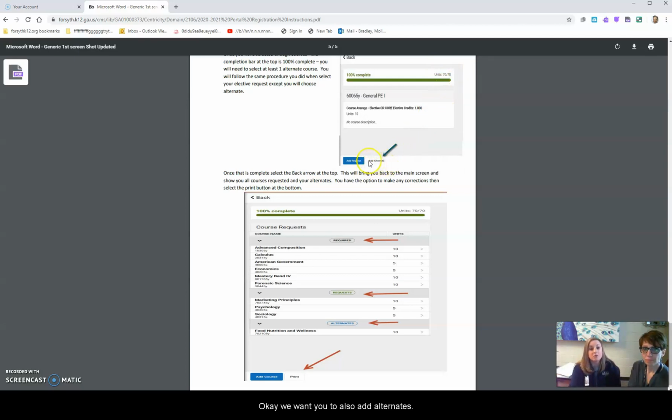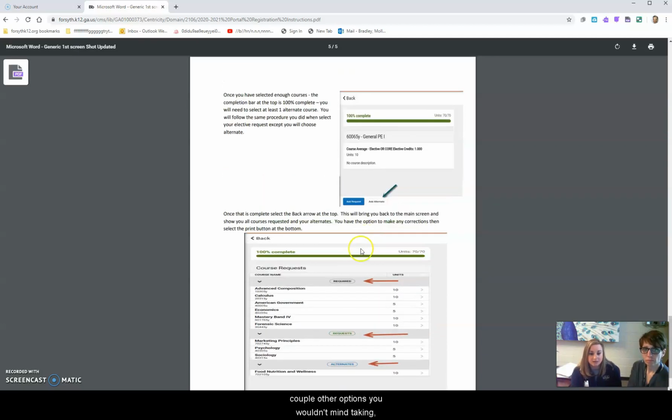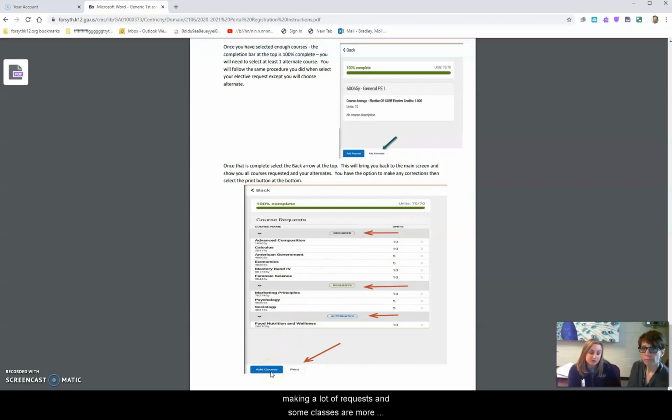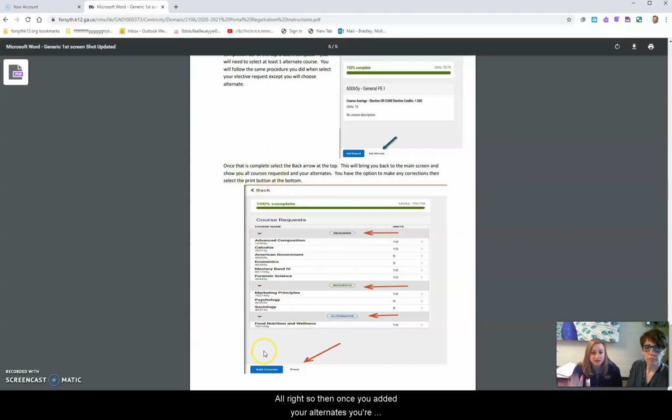We want you to also add alternates. Click on that add alternate button and then choose a couple of other options that you wouldn't mind taking. Remember, we have a lot of students who are making a lot of requests, and some classes are more popular than others, and that's just unfortunately the way it is. So there may be a chance that you don't get your first request. You need to make sure you have alternates there so that we can plug those alternates in for you. And how many alternates do you suggest? 3.